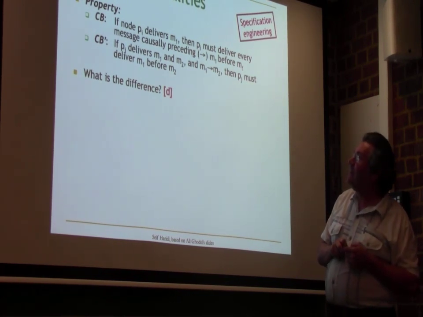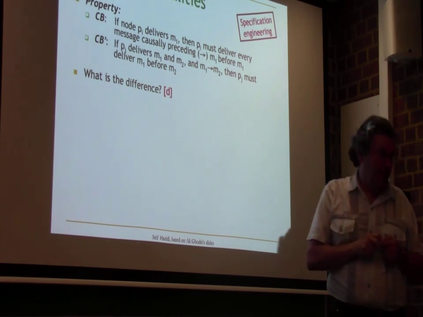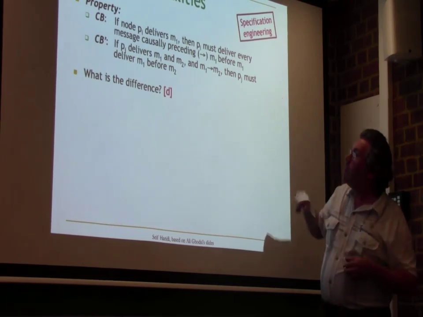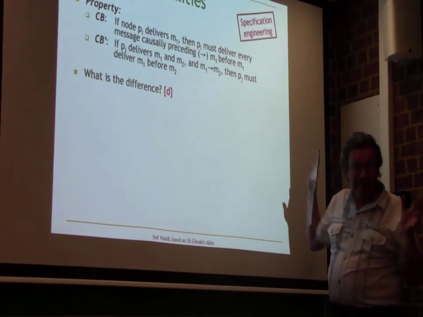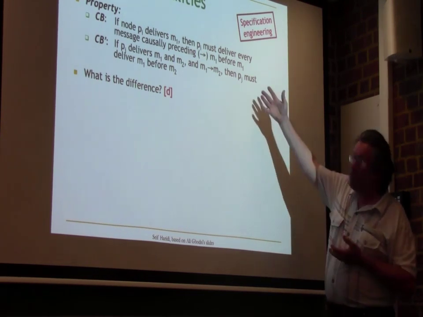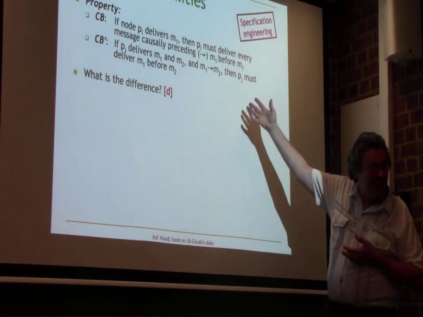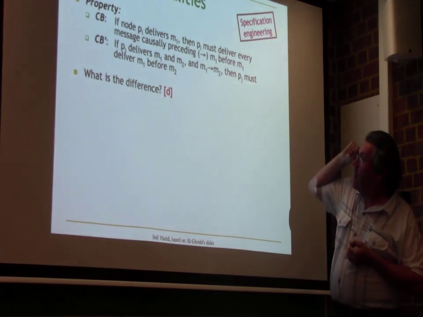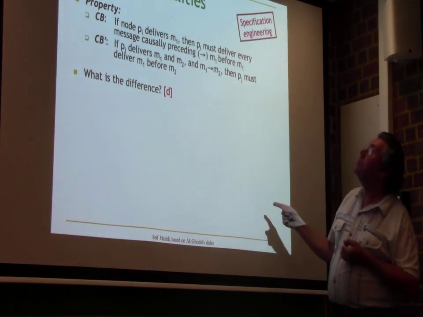This is subtle. I'm forcing you to think about specifications. Look how simple this is. I'm not even doing complicated mathematics here. You guys are smart guys in the 4th year. It should be very easy to think about this. So assume that M1 is delivered but not M2.